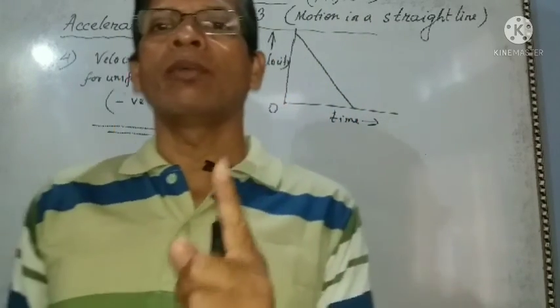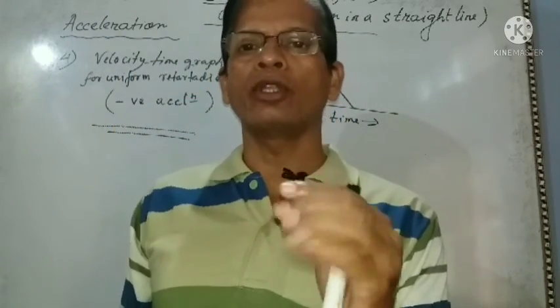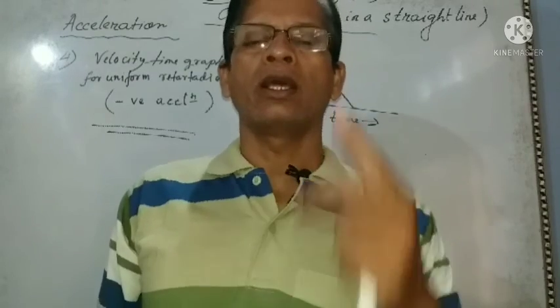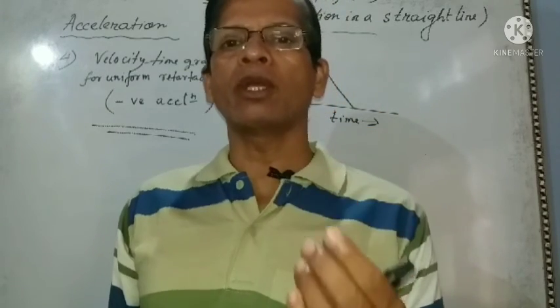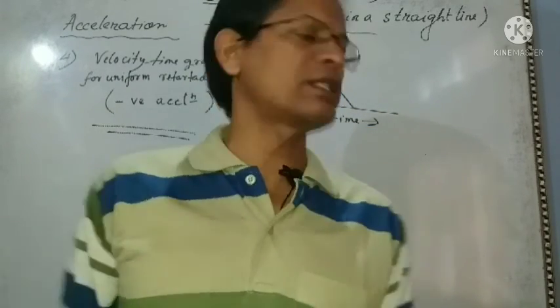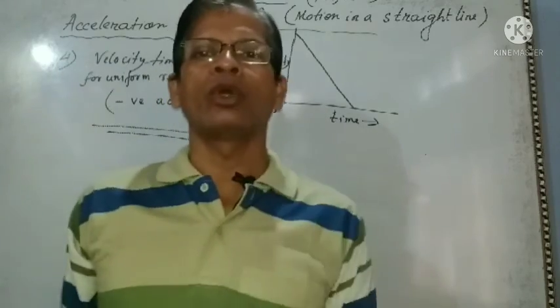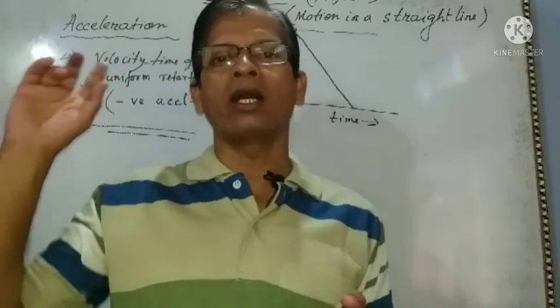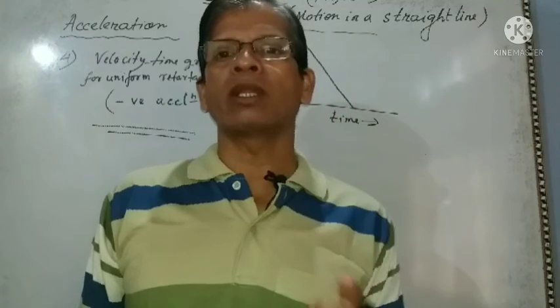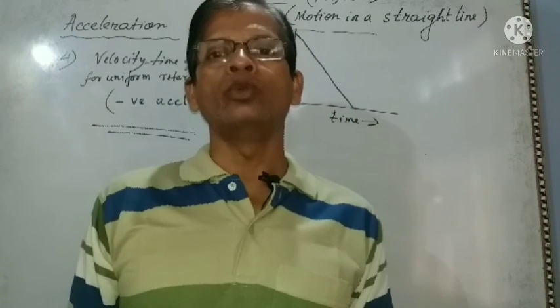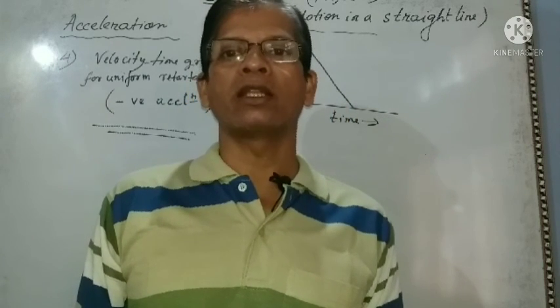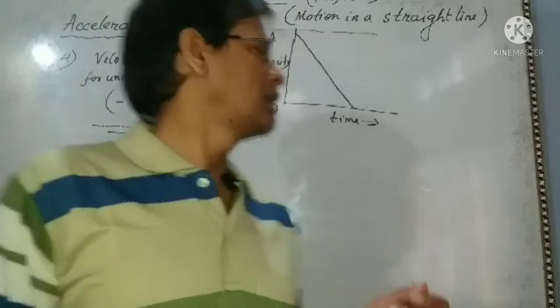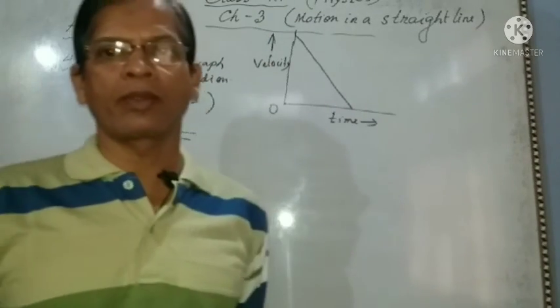The second graph is the velocity time graph for zero acceleration. The third graph is for non-uniform acceleration, for which we have two, when acceleration is increasing and when acceleration is decreasing. And the fourth one is the velocity time graph for uniform or constant retardation, that is negative acceleration. This will be this graph.